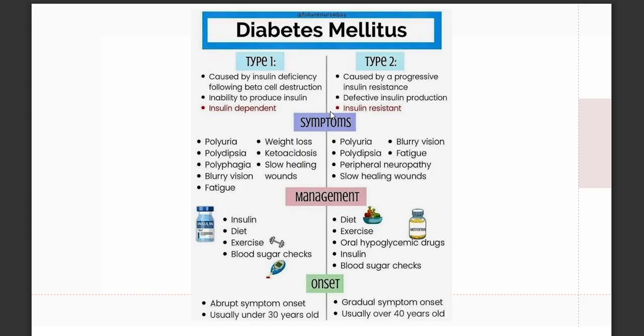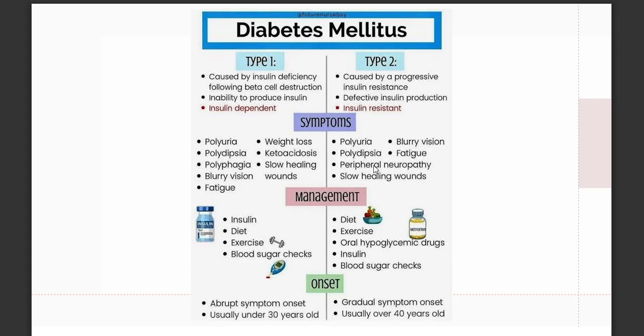So what are the symptoms? Polyuria, frequent urination; polydipsia, frequent thirst; polyphagia, frequent hunger, in which the patient does not feel satisfied. And you also have slow healing wounds, which is common in both.